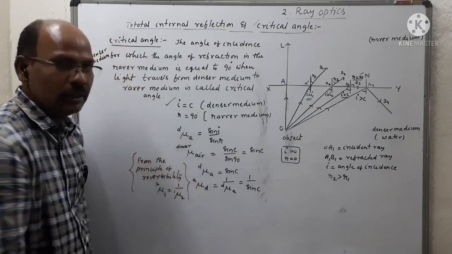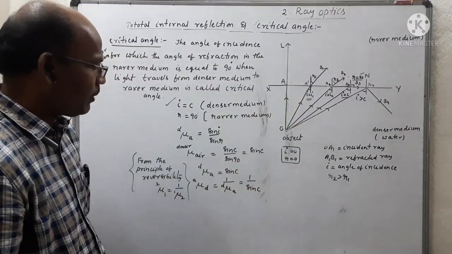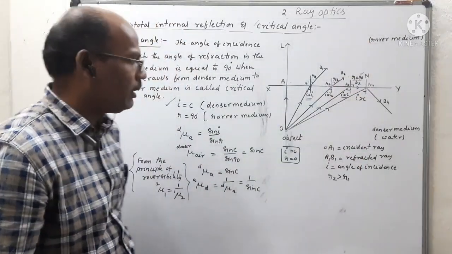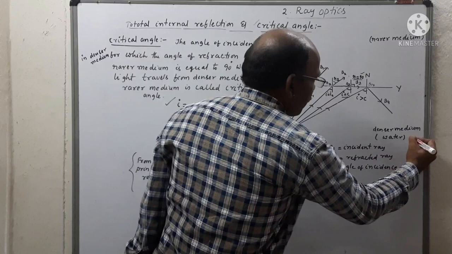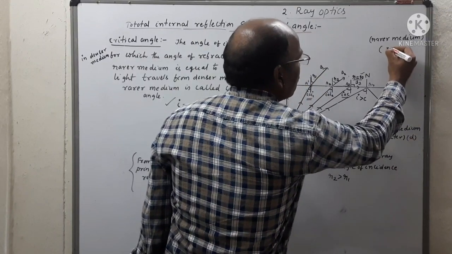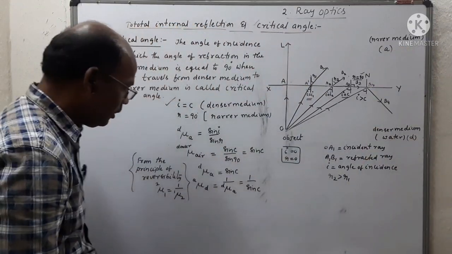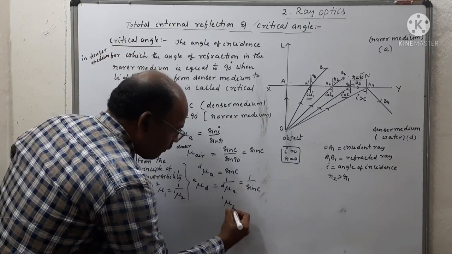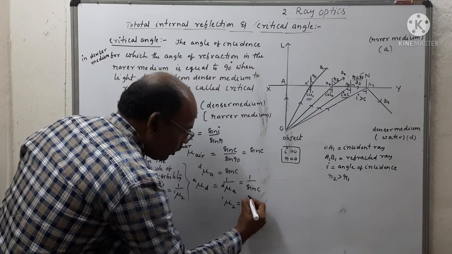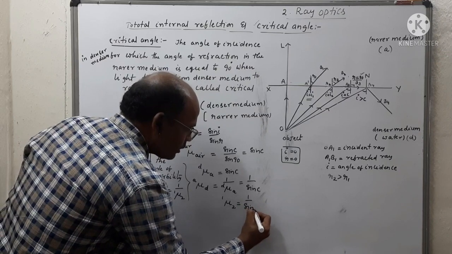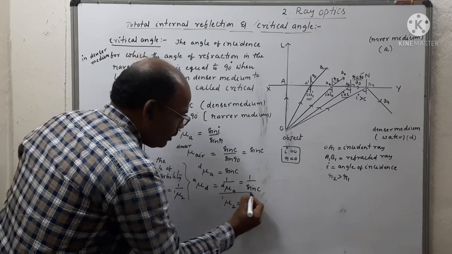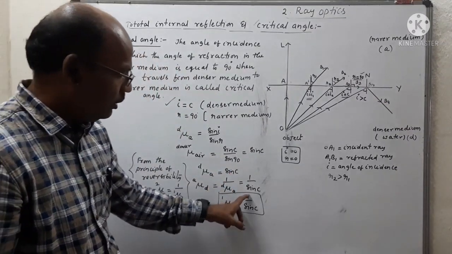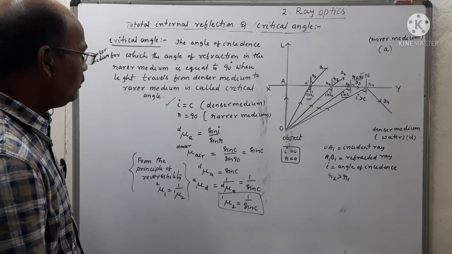Similarly, we can apply the refractive index of denser medium with respect to rarer medium. This is denser, and this is rarer, the air medium. So in general, we can write refractive index 1 to 2 is equal to 1 by sin C. This is the relation between refractive index and critical angle.